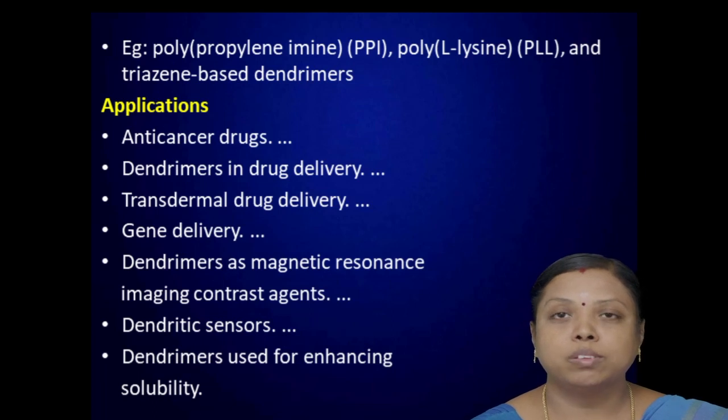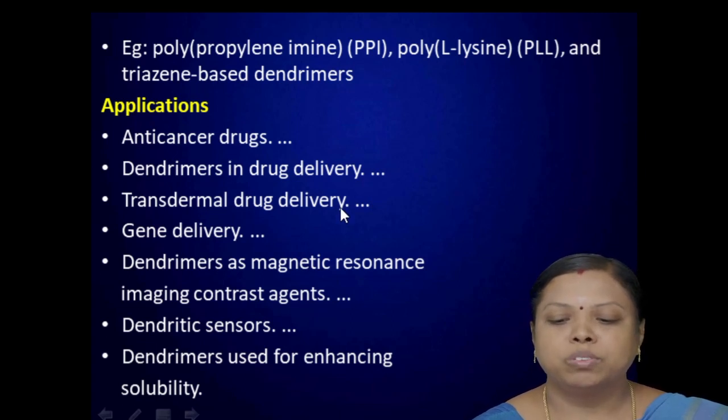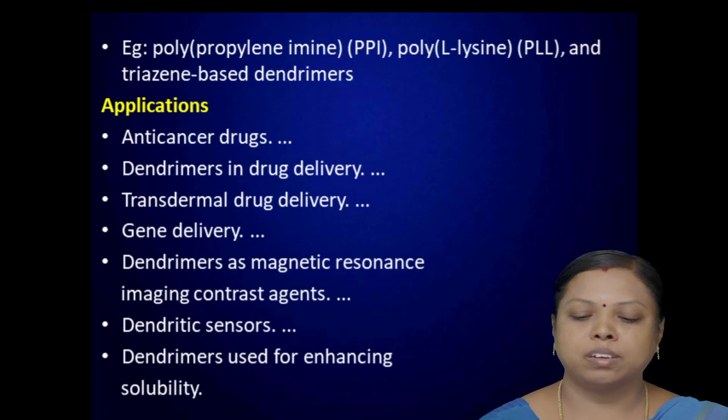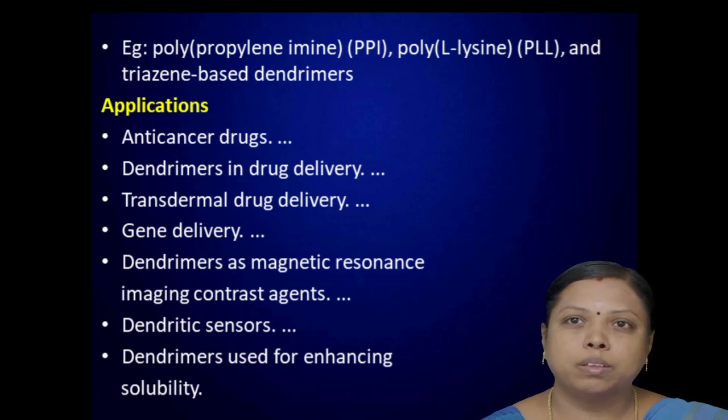It is used as an anti-cancer drug, and it is used for drug delivery, transdermal drug delivery, and gene delivery. Dendrimers are used as magnetic resonance imaging contrast agents, and dendrimers are also used as sensors and for enhancing solubility properties. So like this, by changing its structural constraint, it plays a vital role in different fields. Thank you.